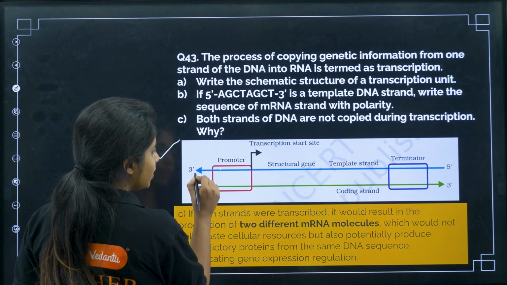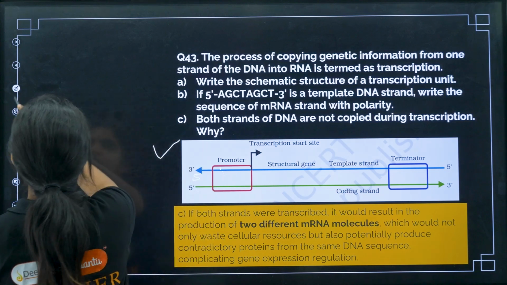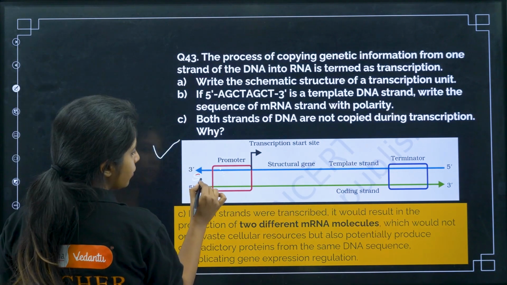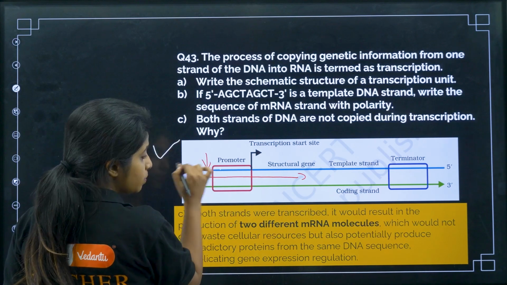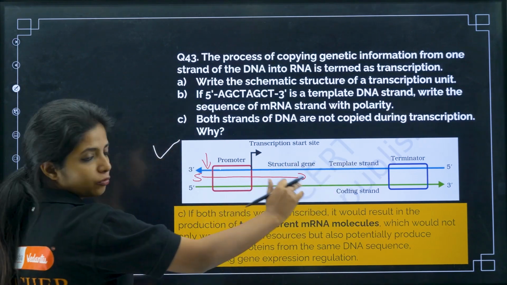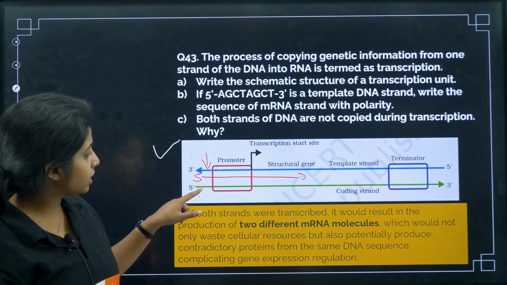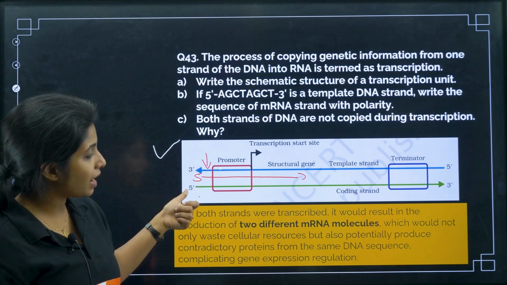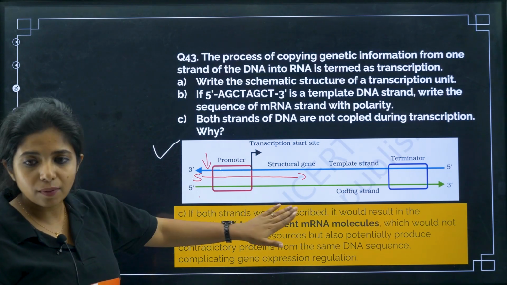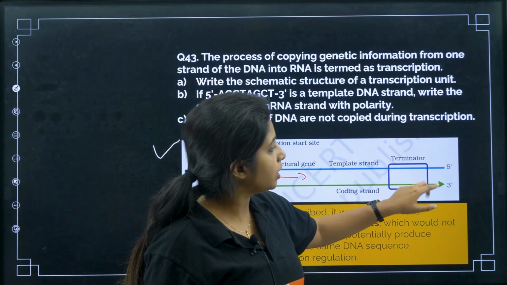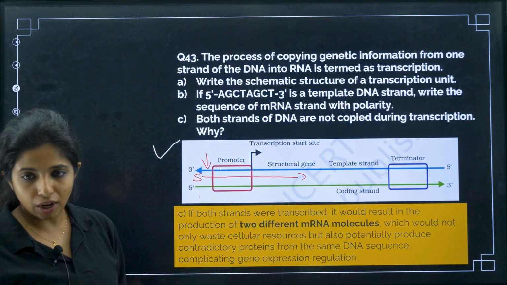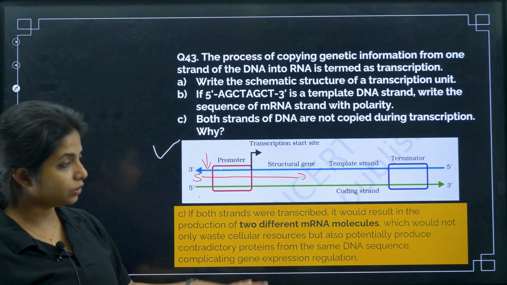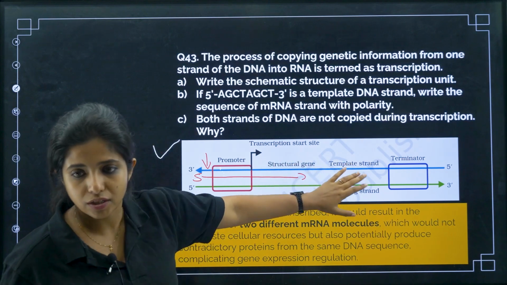So your enzyme will come and bind over here. It will be moving from this direction. RNA polymerase moves from 5' to 3' end. So in response to the template strand, it will be moving. But there is the coding strand, and we say the promoter region is present on the 5' end of the coding strand because we have to give some reference to the coding strand, right? Similarly, the terminator region is there on the 3' end of the coding strand. That's how you say. This is a structural gene which is going to be transcribed.